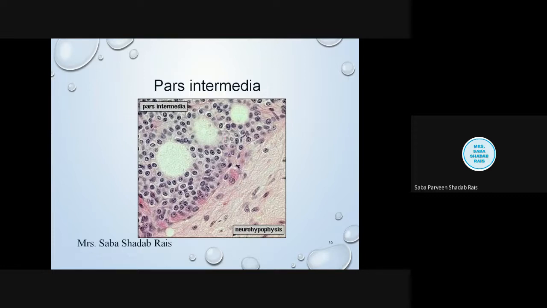Now I will tell you first about the hormone. They produce the melanocyte stimulating hormone, the hormone which is responsible for producing melanin, the color pigment which gives color to the skin. That is why other vertebrates have very good colors as compared to man, right? Because in our case, the pars intermedia is poorly developed as compared to other vertebrates. In other vertebrates, it is very much developed. That is why it produces more and more melanin hormone.